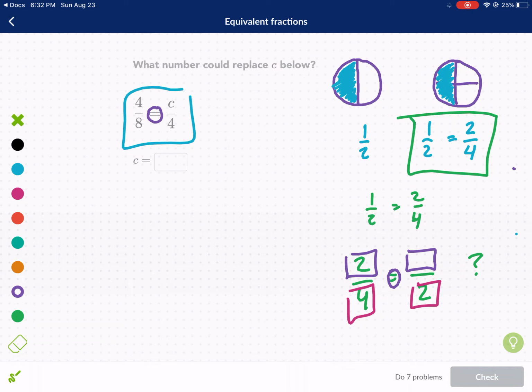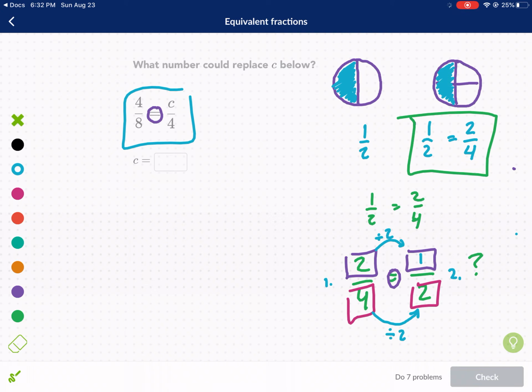So what does that mean? That means if I compare the denominators and I see that I do 4 divided by 2 to go from this fraction to this fraction on the right, then I also have to do the same thing on the tops, the numerators. If I can say that correctly. So we divide by 2 also in the top. 2 divided by 2 gives us 1.